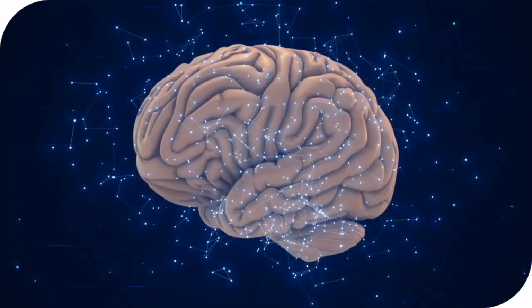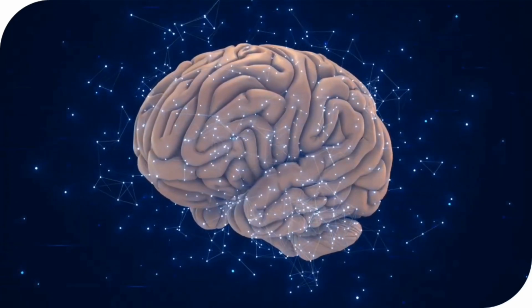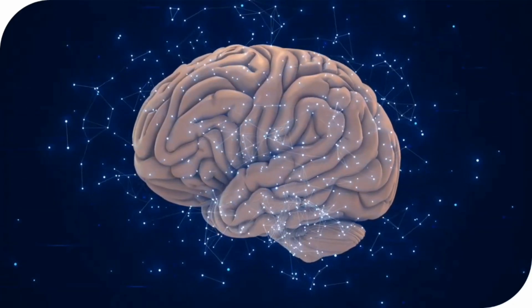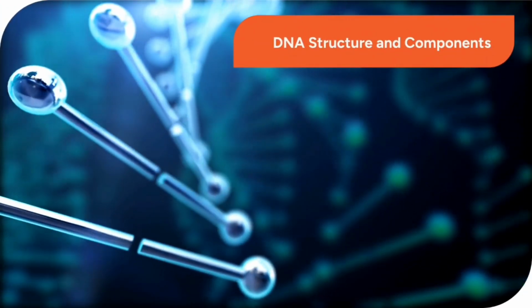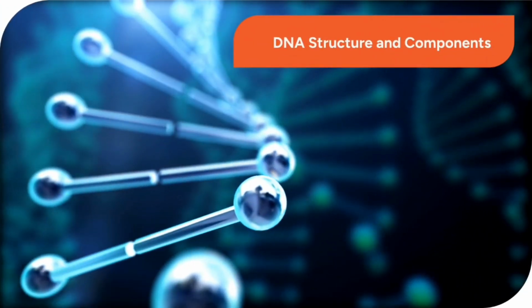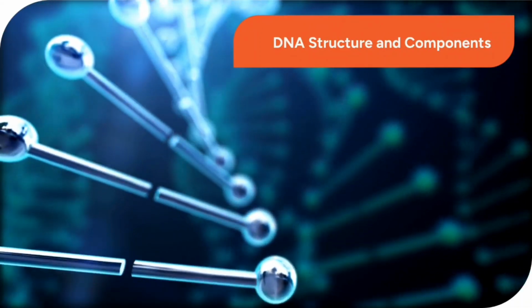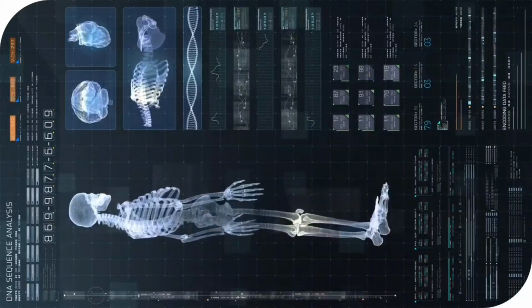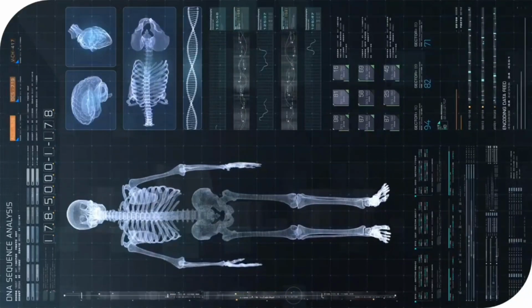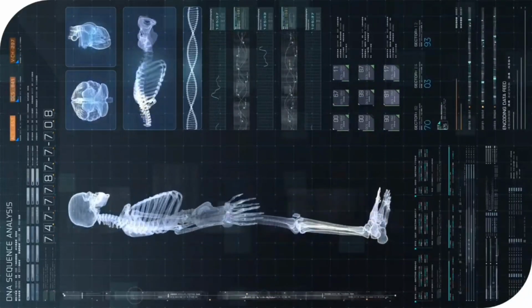Genetics doesn't just dictate physical traits, it also plays a critical role in shaping human psychology and behavior. But what is DNA? It's a double helix structure composed of 4 chemical bases: adenine, guanine, cytosine, and thymine. This blueprint also holds the key to the human body's extreme capacity for survival and resilience against environmental challenges.